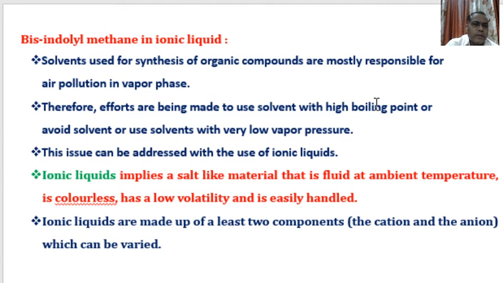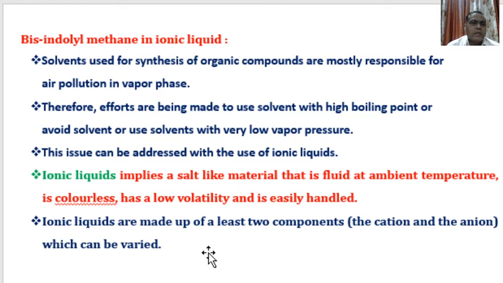Ionic liquid implies a salt-like material that is fluid at ambient temperatures, is colorless, has low volatility, and is easily handled. Ionic liquids are made up of at least two components, one cation and one anion, which can be varied. Bis indolyl methane in ionic liquids is also very useful as an environmentally friendly solvent.